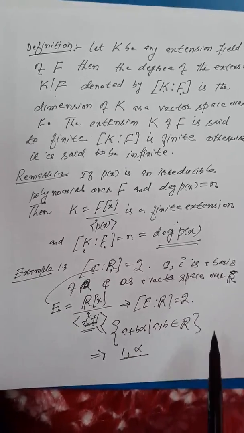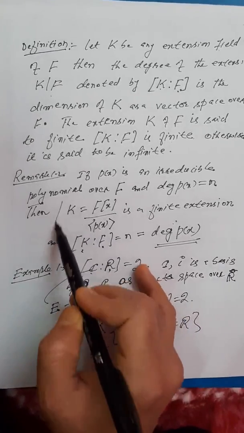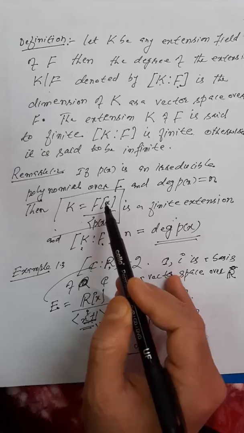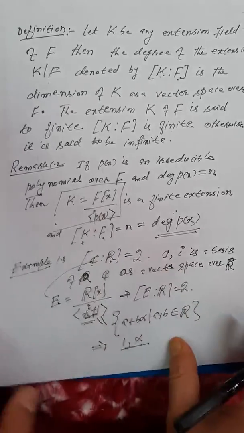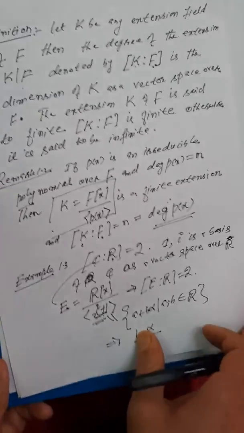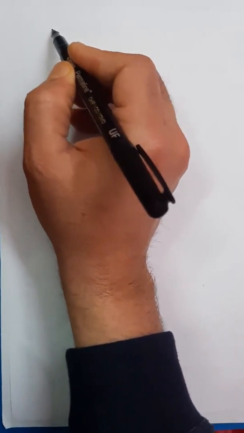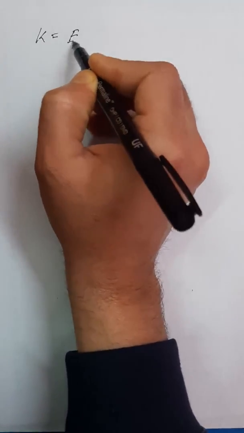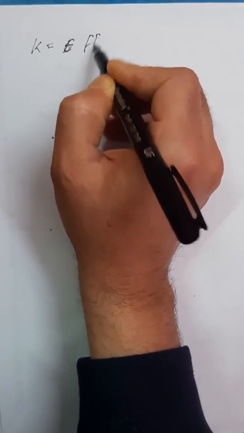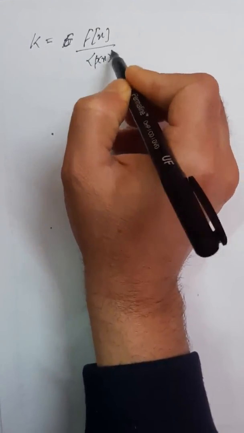Now we would look at this extension K of F, which has two descriptions. What are the two descriptions of this extension? As we have seen in the proof of the previous theorem, this K, which is F[x] over the ideal generated by p(x).